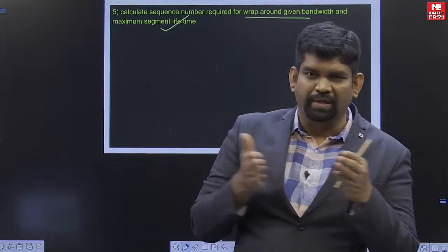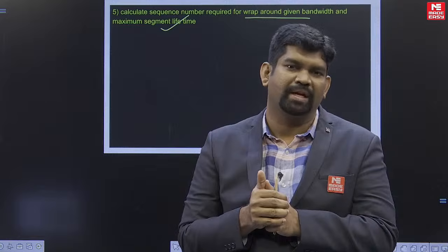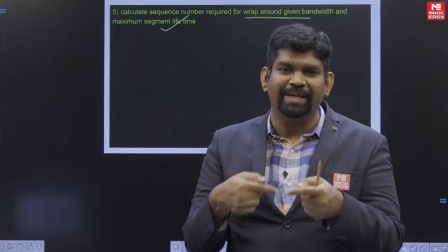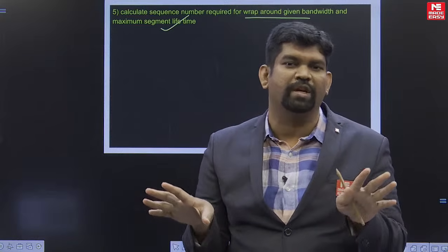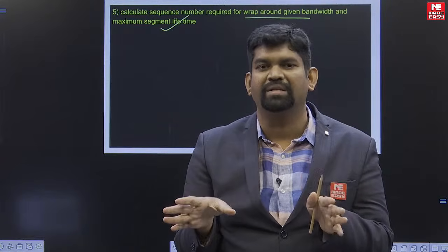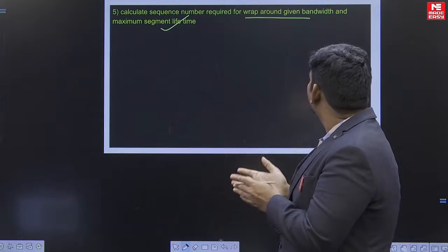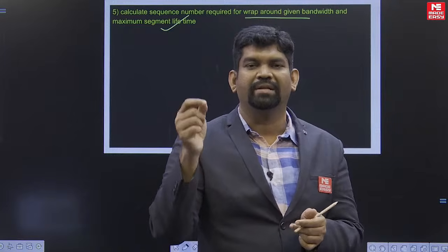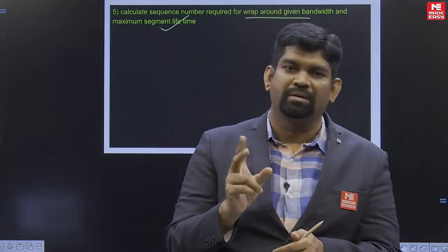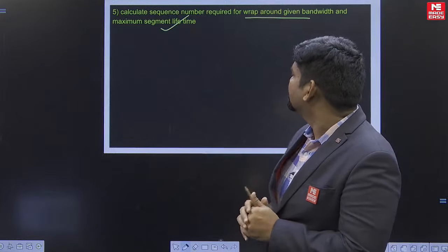The meaning of segment lifetime is that whatever you transmit, you should get the ACK from the receiver side. So the sequence numbers should be assigned in such a way that the sequence numbers are not exhausted before the round trip time. That is the logic behind it. Based on that, they have given the wraparound problem. Wraparound means, if you take 1 sequence bit, you get 2 sequence numbers, 0 and 1; 2 bits, 4 sequence numbers, like that. They have asked this question.